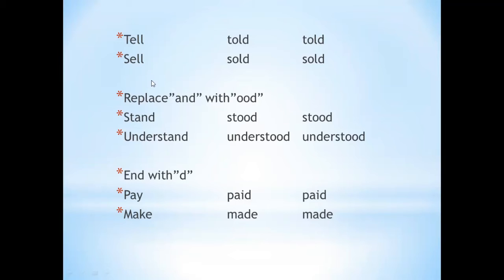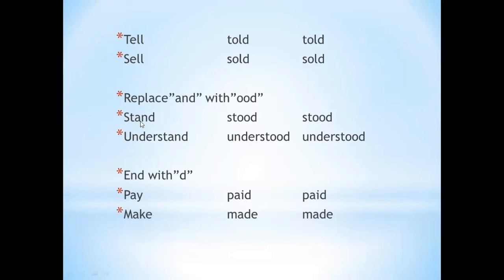There are some verbs whose past forms are formed by adding OOD to the base form of the verb. Here, we replace AND with OOD. Some examples: stand.